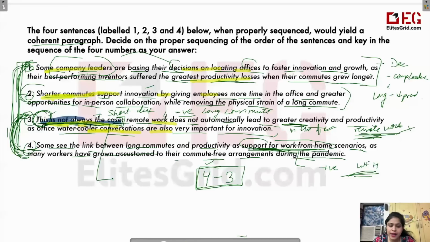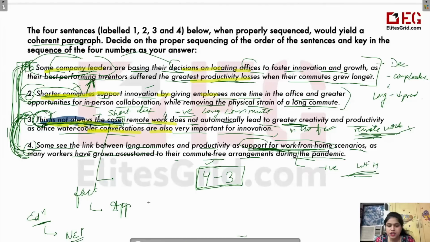तो we can apply that rule that a general thing should come before a specific thing, because ये जनरली बता रहे हैं शॉर्ट डिस्टेंसेस में ये फायदा होता है. और फिर इसी की application in a particular context by some people. तो वो ये है, पहले आप fact बताओगे और फिर आप उसकी application बताओगे ना, कि for example, when you know that okay, education is very important for everybody, and then you will tell that okay, that is why government has come up with new education policy.